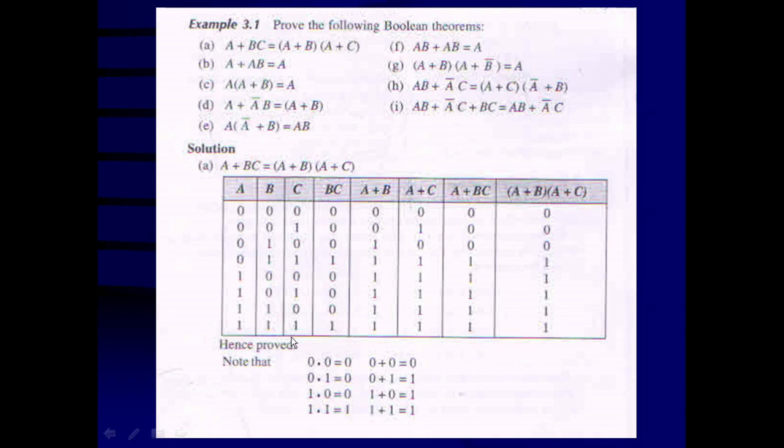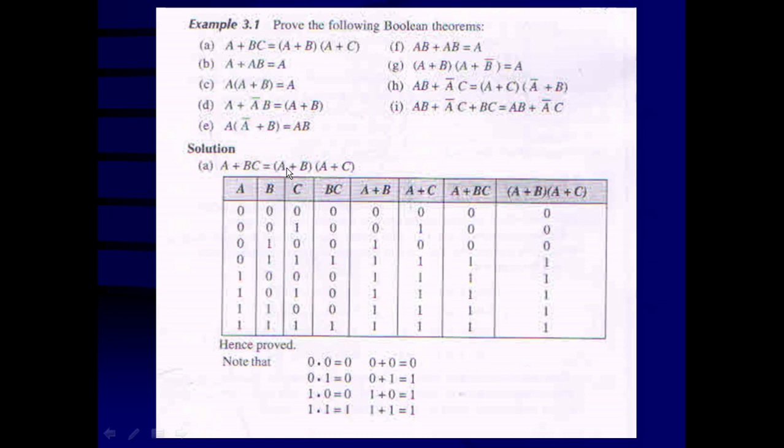First you are going to obtain BC, that means the AND operation of B and C: 0.0 is 0, 0.1 is 0, 1.0 is 0, 1.1 is 1, and again 0.0 is 0, 0.1 is 0, 1.0 is 0, 1.1 is 1. This way we have obtained the column of BC.